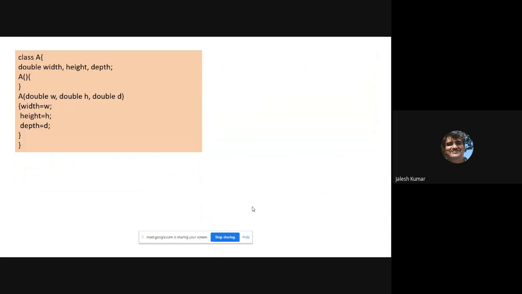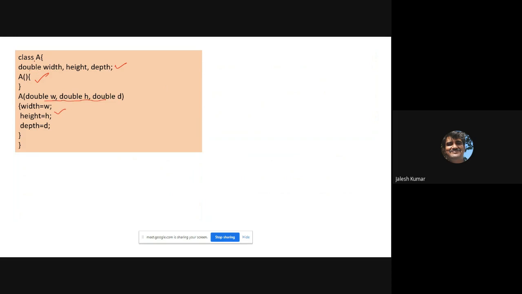Now we'll move to the next example. As you can observe, we have written one constructor in class A, and there we declared three variables: width, height, and depth, of type double. I wrote a default constructor, and I'm passing three parameters to initialize the instance variables. This is the parameterized constructor in class A.